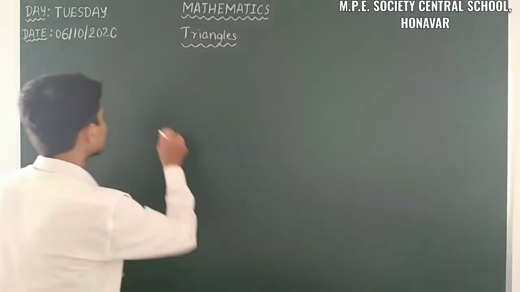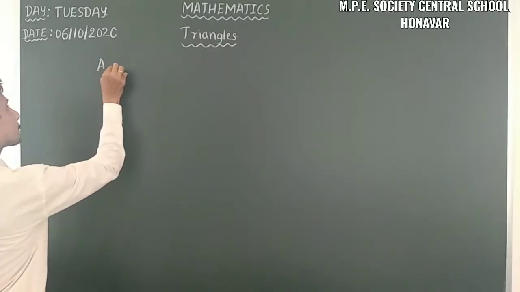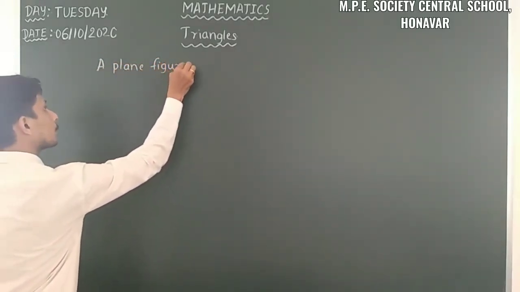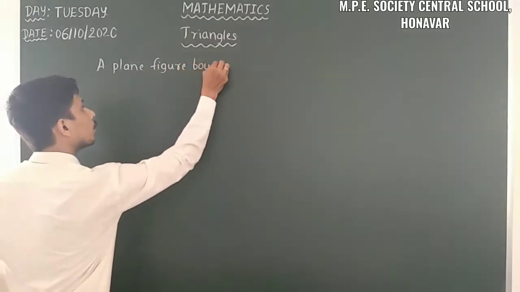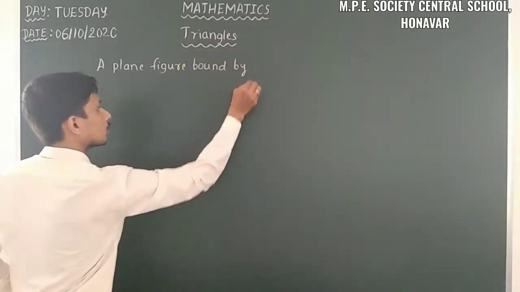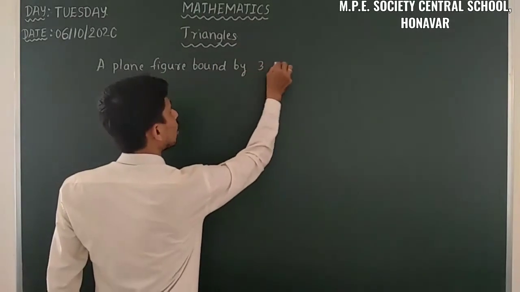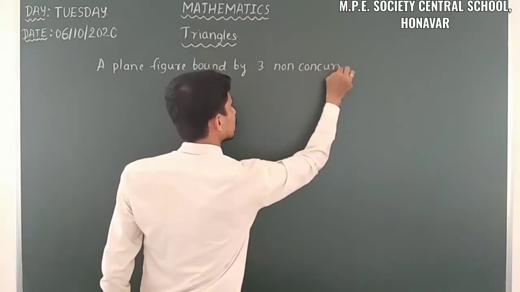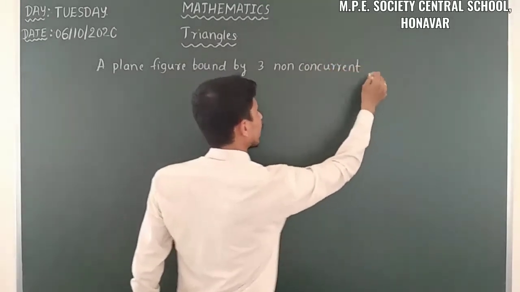That is a plane figure bound by 3 non-concurrent line segments.